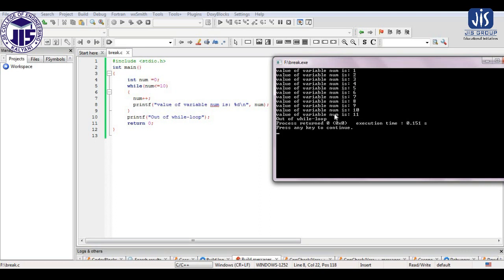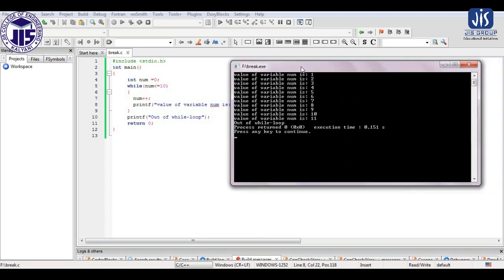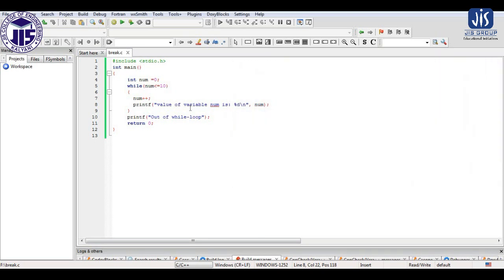Now let me introduce the break statement in this program. Inside the loop I will show what difference we get in the output if we use a break statement for a particular value of num. Before that, let us make the changes in the program. Let me apply the break statement when the value of num is 5.